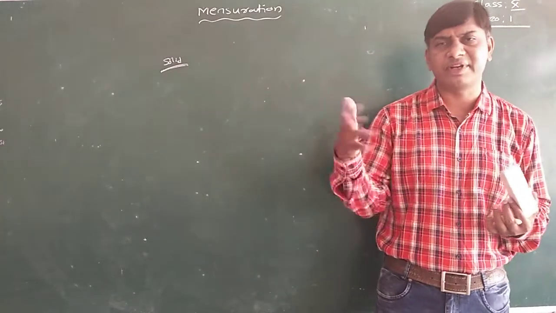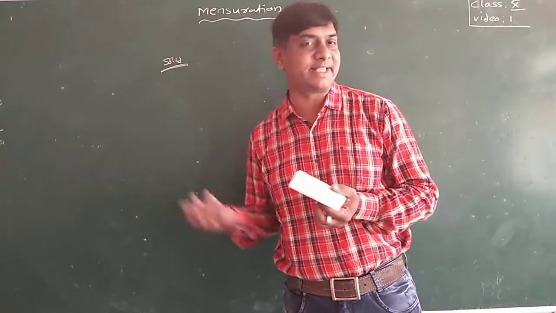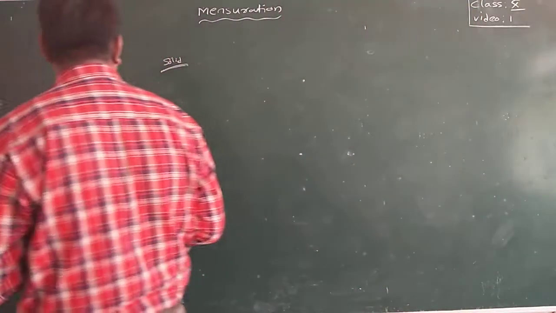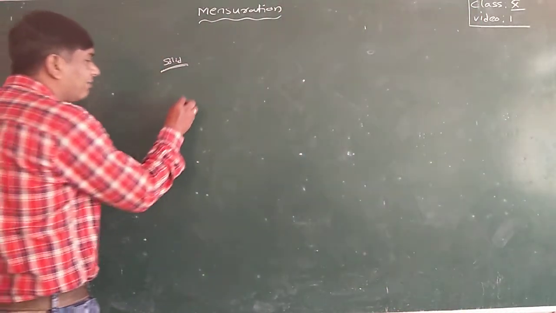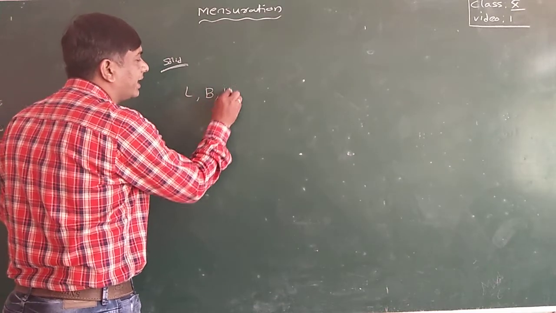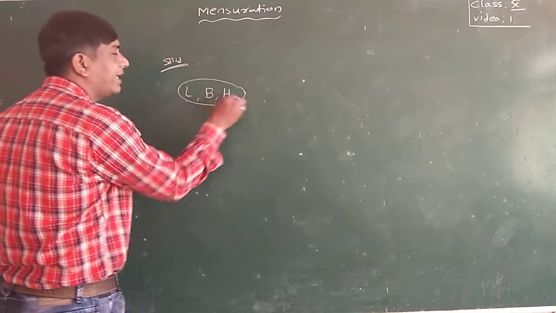These are all solid figures only. They have a proper shape and size. In solid shapes, three-dimensional solids have the length, breadth and height. These are the three dimensions.